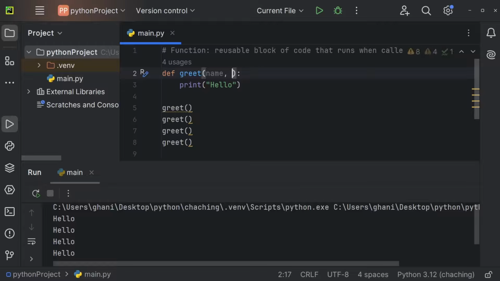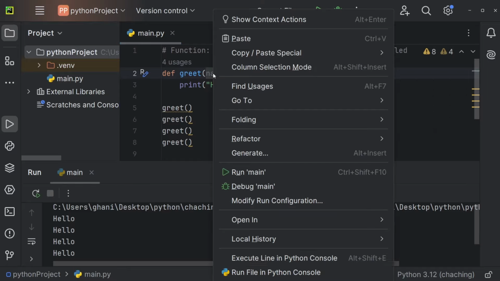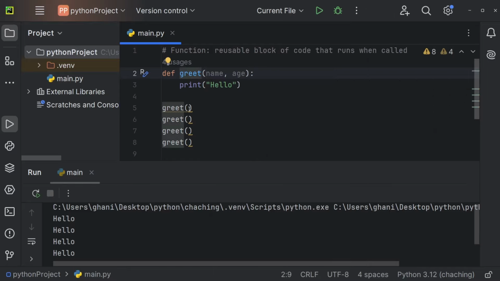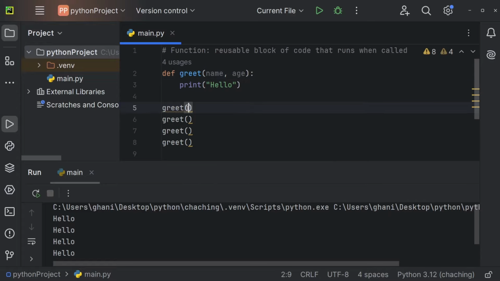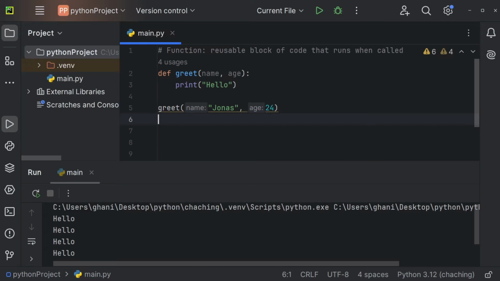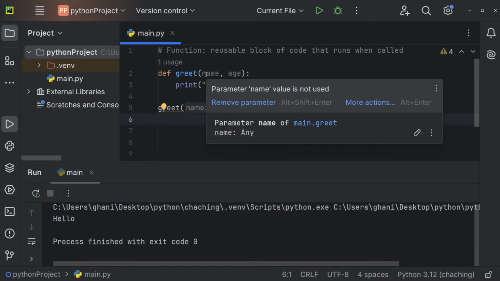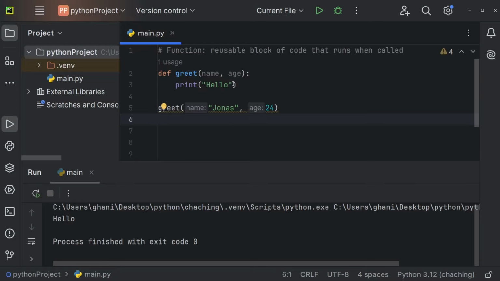So you can define as many parameters as you like. And now by defining those parameters right here, you say that you accept them as arguments within those brackets when calling the function. So our name could be Jonas right here, and our age could be 24. Let me delete those ones for now. And at the moment, if I'm going to run this function, we're still only getting hello, because right here, we're only accepting the parameters, but we're not using them at this point in time.